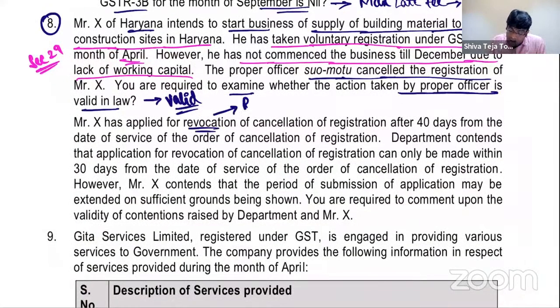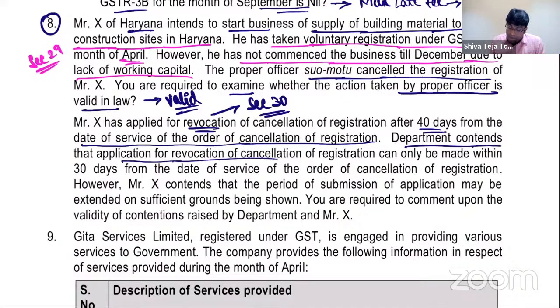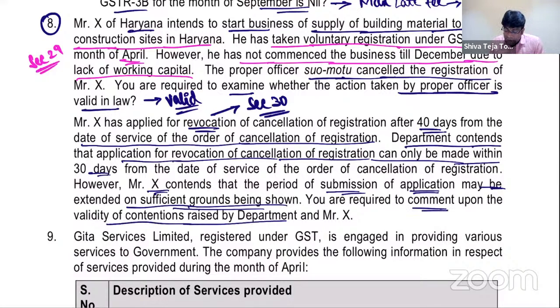Very good. This revocation concept, my dear friends, is actually dealt by section 30, where it says in general we have to apply within 30 days. After 40 days from date of service of order of cancellation, department contends that application for revocation can only be made within 30 days. Actually, it is correct. But see now, however, X contends that period of submission of application may be extended on sufficient grounds being shown. You are required to comment upon validity of contention raised by department and also X.